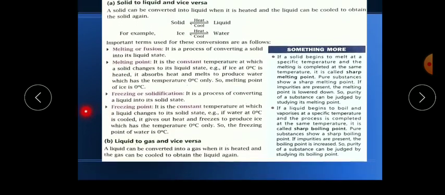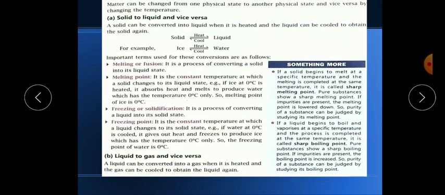It is a reversible process. Same as the B part, you can see that liquids to gas, okay. Liquids can easily convert into gaseous form or gaseous state by heating. When we heat, for example, water, it will convert into gaseous form, okay.